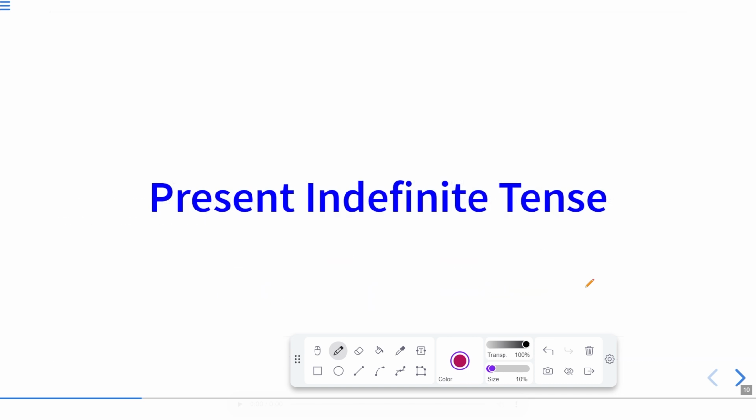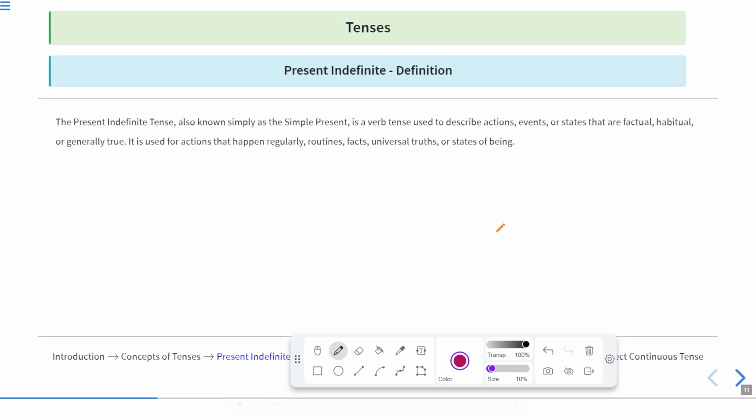Now we'll initiate with present indefinite tense. As I told you, we will be elaborating all these tenses later on. So first from here we'll start with present indefinite tense. Okay. Now we'll begin with present indefinite tense. So first let us have a look at the introduction or the definition of present indefinite tense.